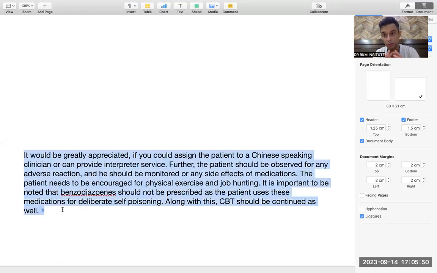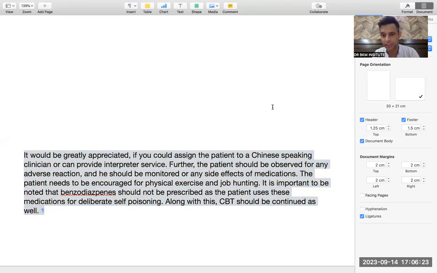It's done. So I have not done anything. That is why I say OET is the easiest test, because I have just copy pasted, and these lines I will always remember. It would be greatly appreciated if you could. The patient should be observed for this. He should be monitored for this. Should be plus third form. Then the patient needs to be this. Again, the same thing: it is important to be noted. This line also I will remember. The rest I am copy pasting. I am not doing anything. So these are the instructions for the team leader.